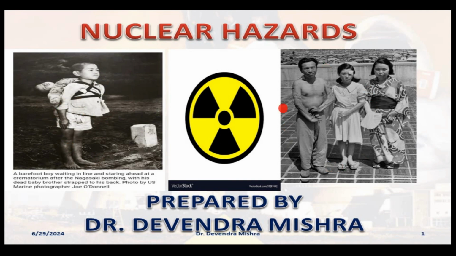Similarly, on the extreme right, you can see another picture taken from the same place, Hiroshima and Nagasaki, where I have shown you the victims who were exposed to the radiation from the nuclear attack, right? Here you can see the limb of this man is not in proper shape and it is injured as well. Similarly, you can see this limb, and then this girl having a bandage on the right of her forehead. Similarly, you can see the finger of this lady. Again, these are the after effects of the attack, right? So these nuclear hazards are very dangerous.